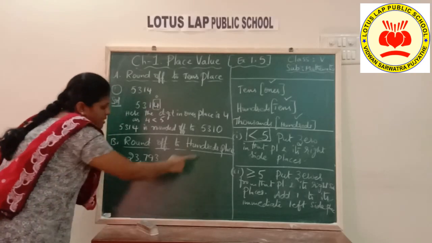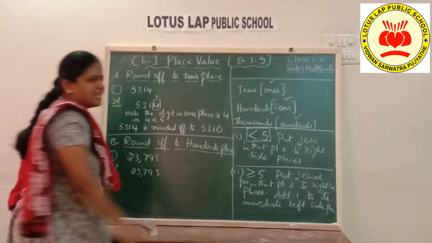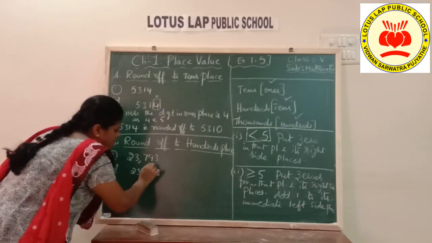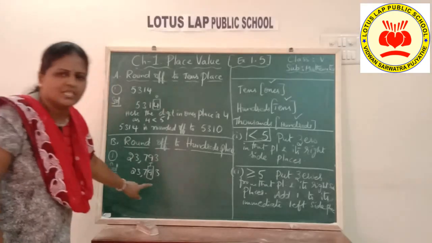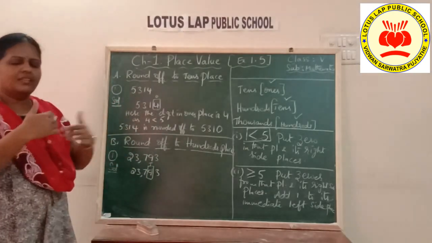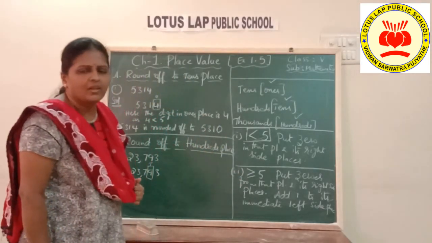23,793 is the number. As I want to round off to hundreds place, it's before place, tens place I need to check. That is this place, children. This is my tens place. What is the digit present in the tens place? It is 9. So 9 is greater than 5. Greater than 5 means second condition I have to apply. What is that?